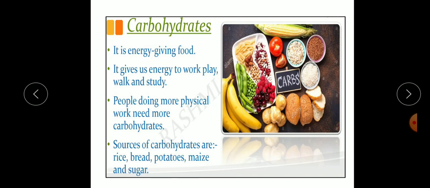Potato, sweet potato, bread, honey, rice, wheat, maize, fruits. All these are rich in carbohydrates.